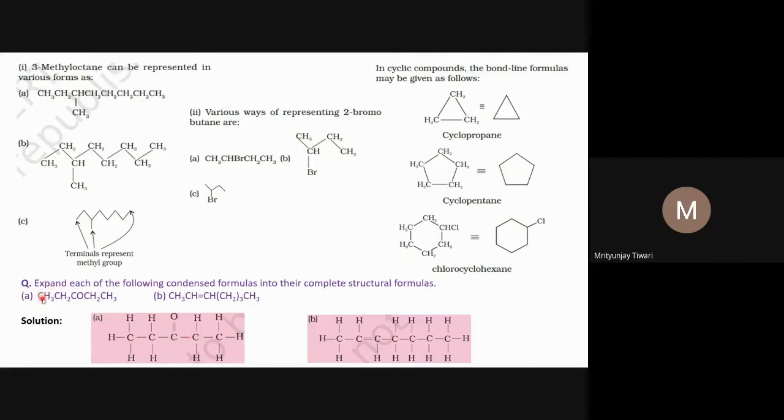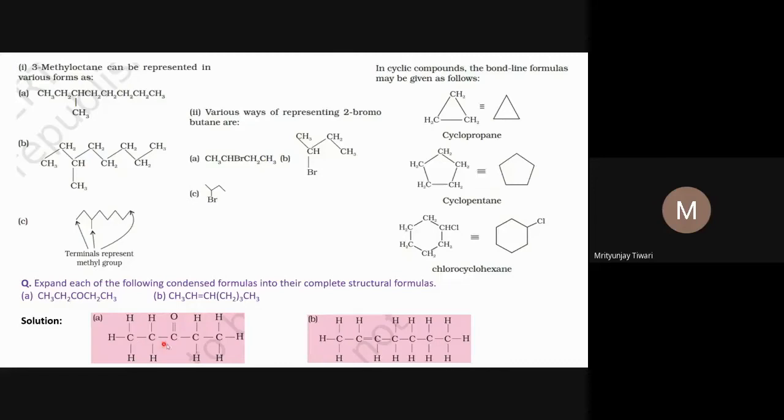What we do is first write all the carbon atoms that are there. So carbon, then carbon, carbon, carbon. First we write one single bond between all the carbon atoms. If there is a double bond or triple bond, we may change the single bond to a double or triple bond later on. So we first write all the carbon atoms: 1, 2, 3, 4, 5. Five carbon atoms are there.